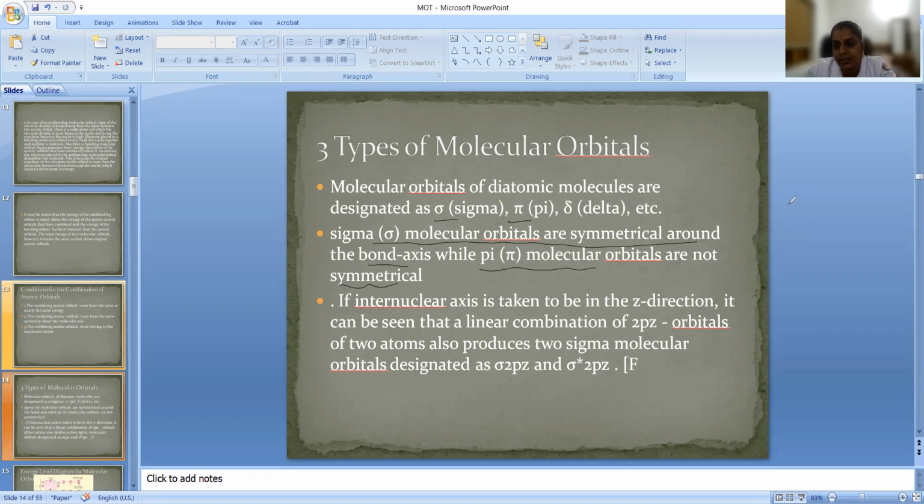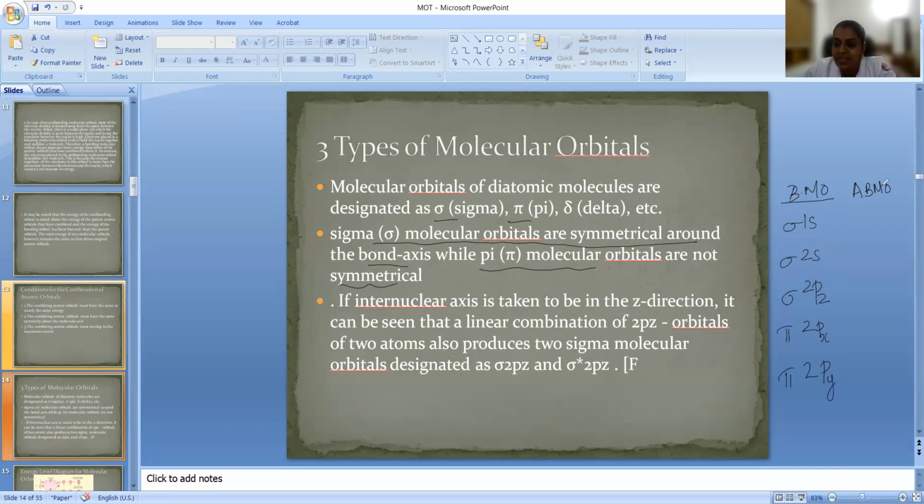We have bonding molecular orbitals and anti-bonding molecular orbitals, right? Let us see the bonding molecular orbitals: 1s, 2s, 2pz, all these will form bonding molecular orbitals, and 2px, 2py also. Whenever they form bonding molecular orbitals, 1s, 2s, and 2pz will form sigma molecular orbitals. So these will be forming sigma and these will be forming pi.